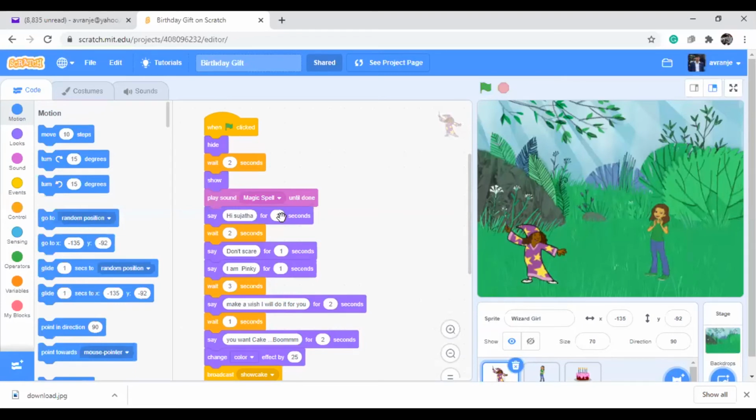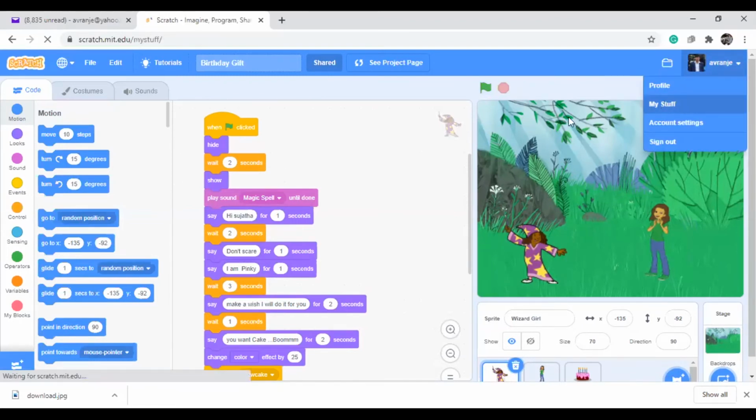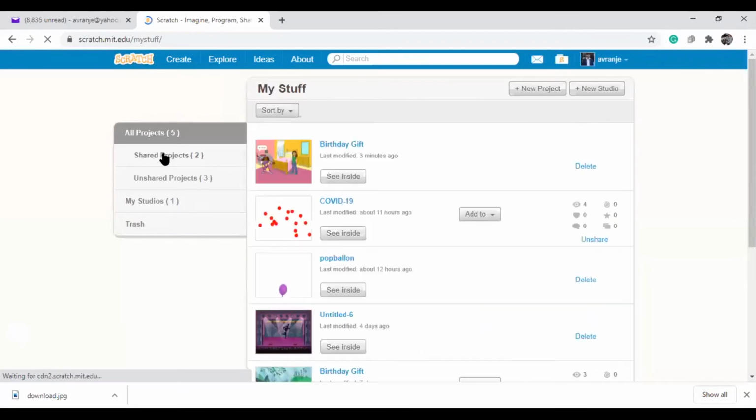Now coming here, I'm moving to the next topic. How to share this project? Once I do this birthday gift here, there is a share button. If I click on share, then it will go throughout the world. Or else if you go to your account, My Stuff is there, and shared projects are there. Suppose this project is there, this project till now I didn't share.